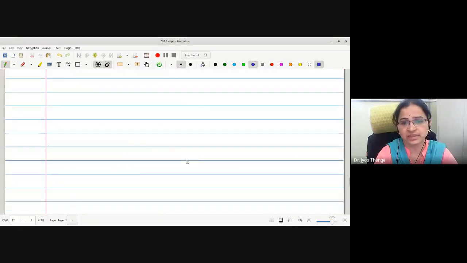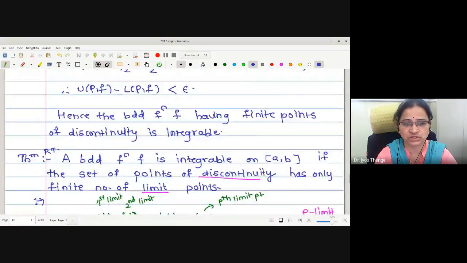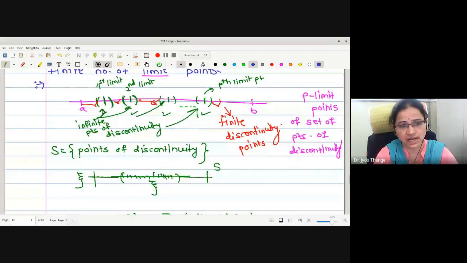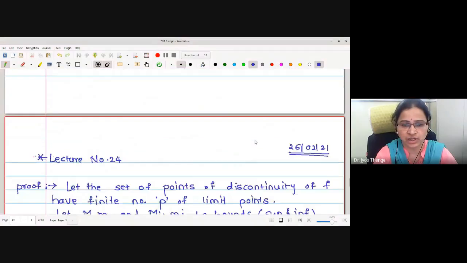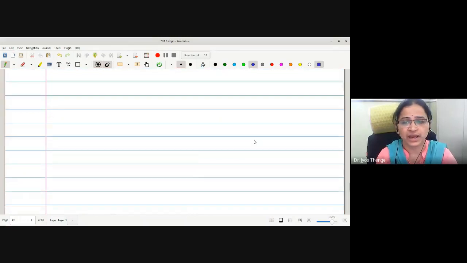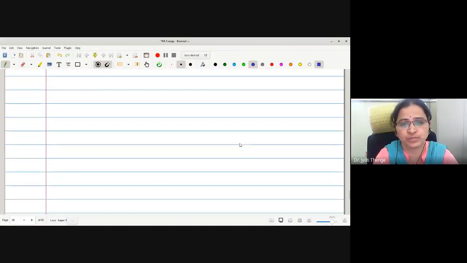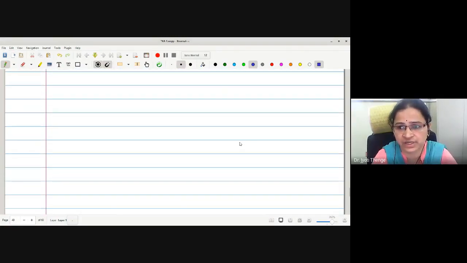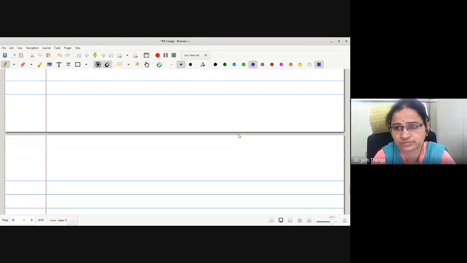Now, here in the sketch, it was very clear to us. This is a sketch we have seen in the last lecture. These are the limit points we have, and the neighborhood contains infinitely many points of discontinuity. Therefore, outside these intervals, we have only finitely many discontinuity points. This is what we have written. And we know again a theorem, that a function having finitely many points of discontinuity is integrable.